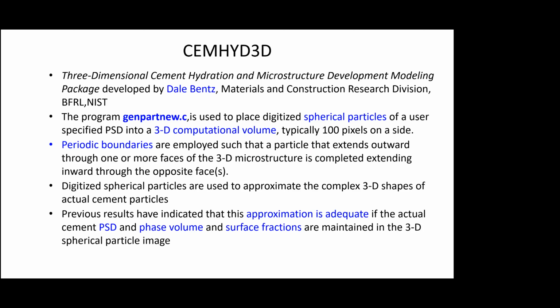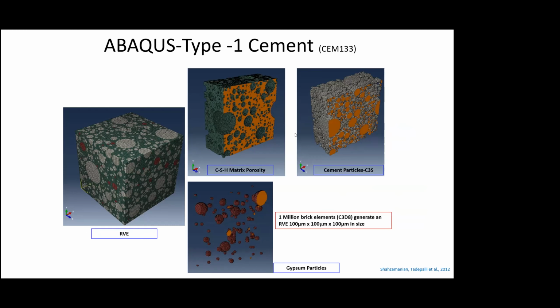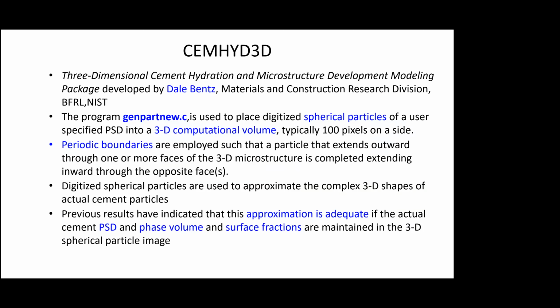This three-dimensional cement hydration software, CementHeight 3D, was developed by NIST, by Mr. Dale Bentz, and they applied periodic boundaries, wherein if the particle ends here, it starts somewhere else, so there is no discontinuity. It's like a toroid actually. Digitized spherical particles are used to approximate the complex 3D shapes. The approximation is adequate as long as the particle size distribution, the phase volume fractions and surface fractions are maintained.